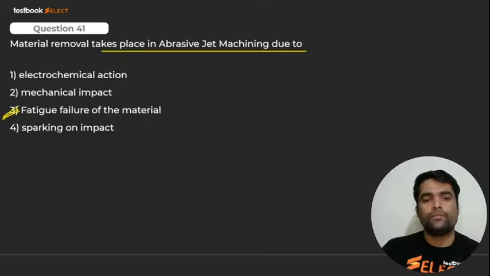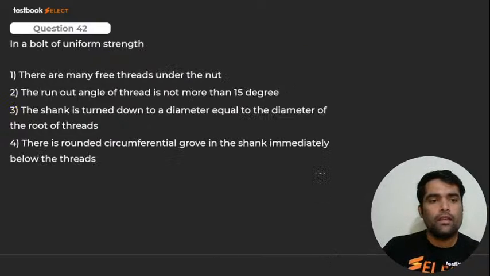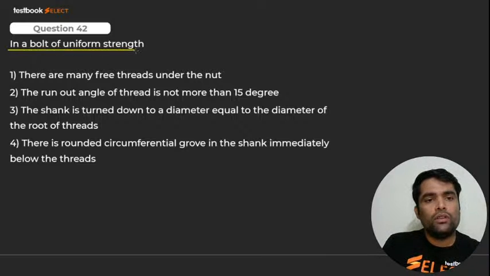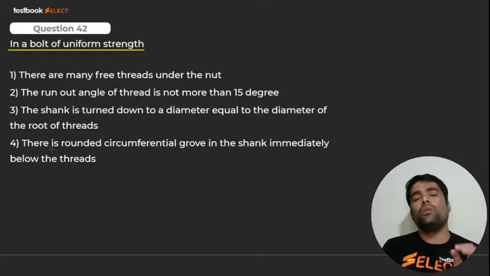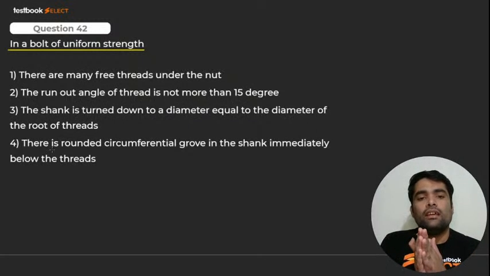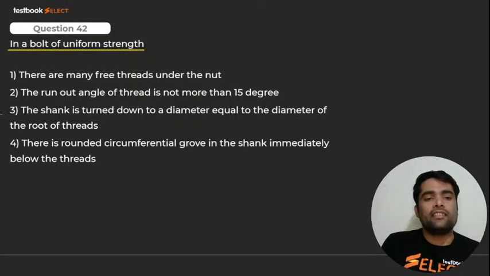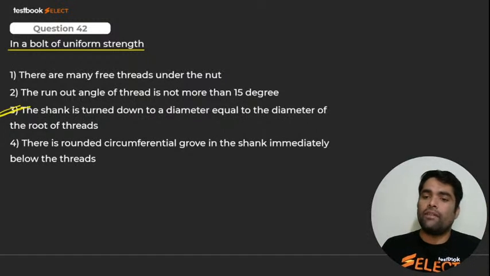That is 42. In a bolt of uniform strength, my dear, what happened? The shank is turned down. What do we do to the shank? What do we make it equal to? Diameter of root threads, right? That is number 3. Informative question. Very good. 3, 3, 3, 3. Yes, direction of line. Very good.